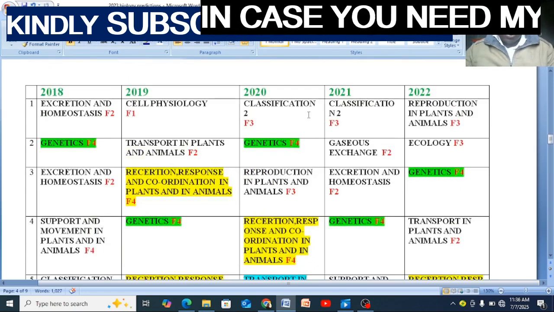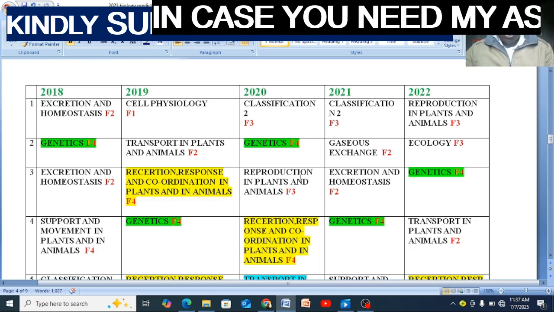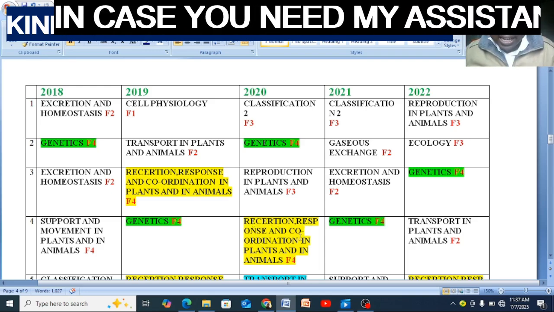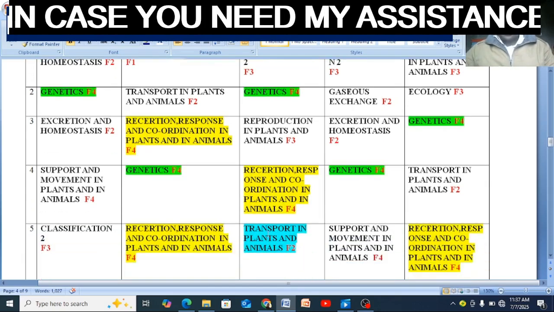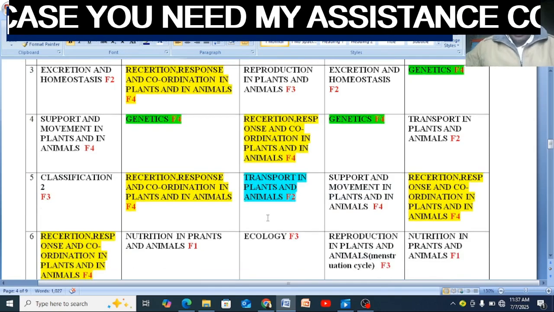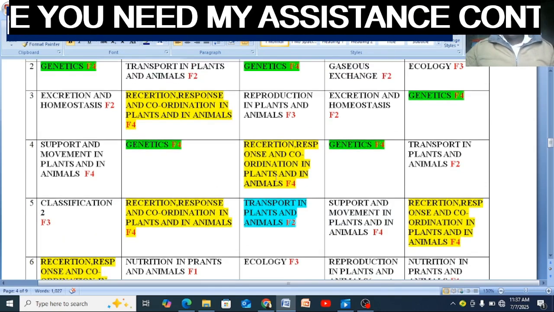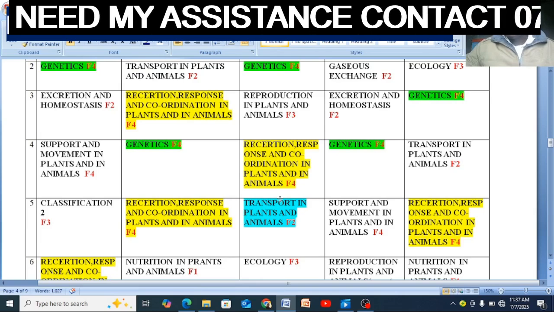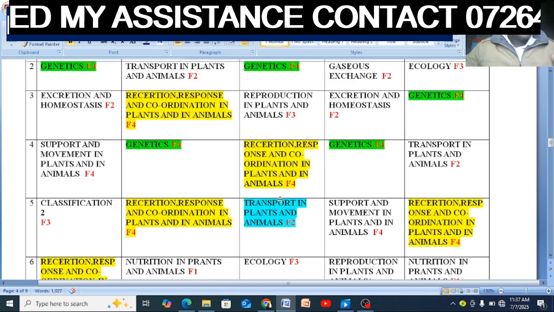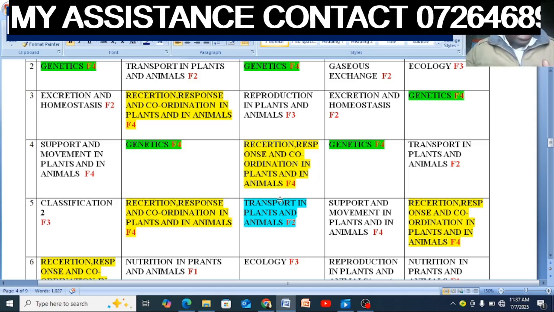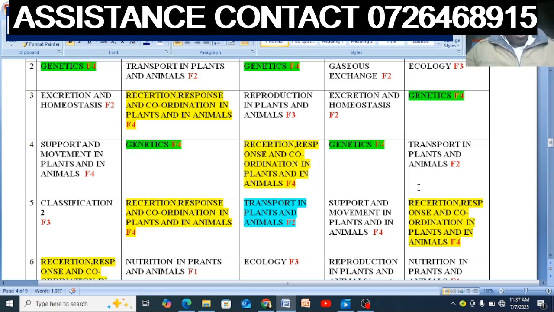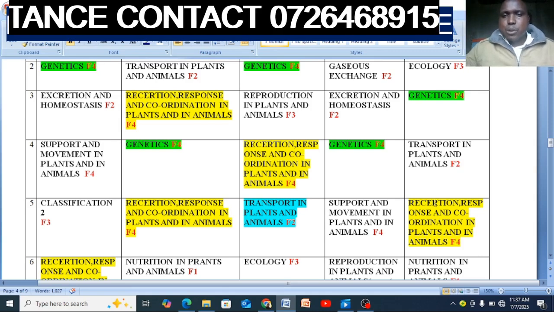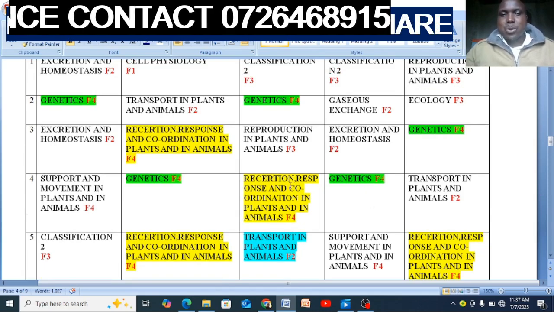2020, classification was number 1, classification 2, genetics number 2, reproduction in plants and animals, reception, response, and coordination in plants, transport in plants and in animals, ecology. So, as we continue, you can see that the topics that you must read in biology paper 2, as we finish, you will be able to see the topics even yourself. The topics which are always there, you can see.